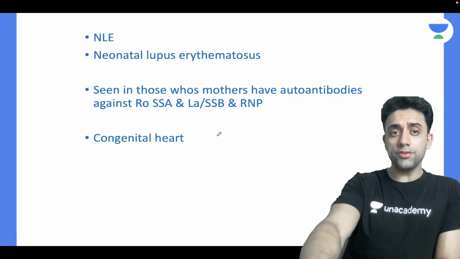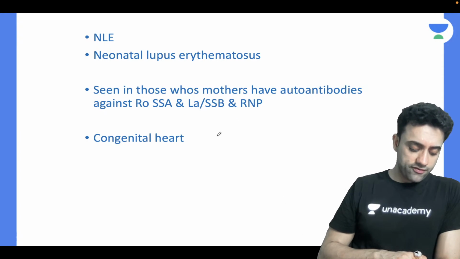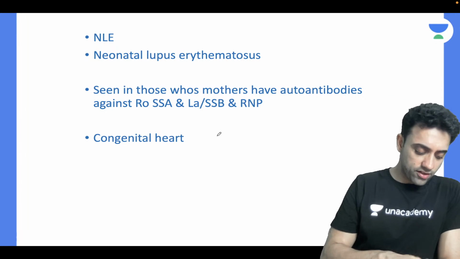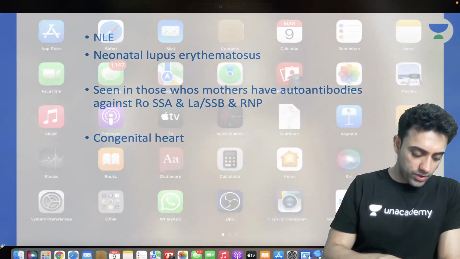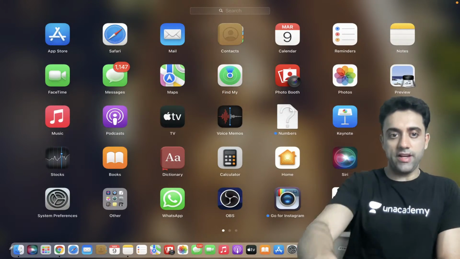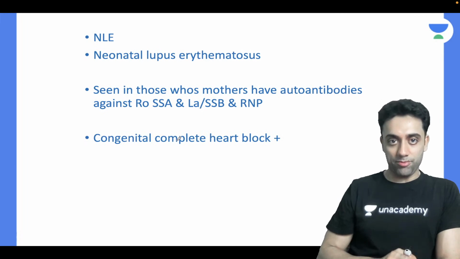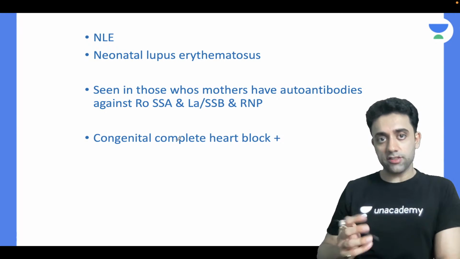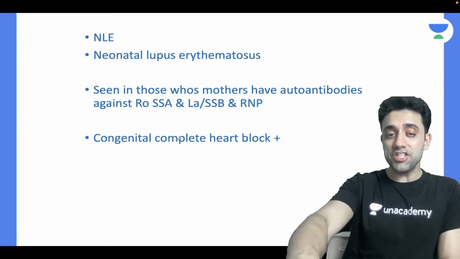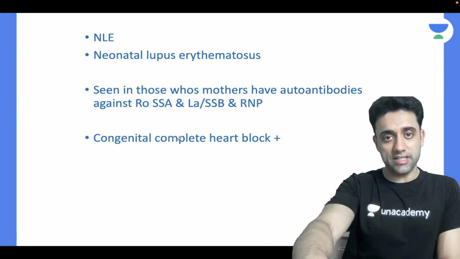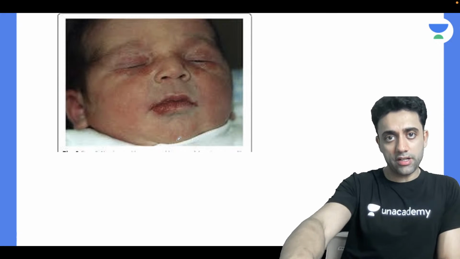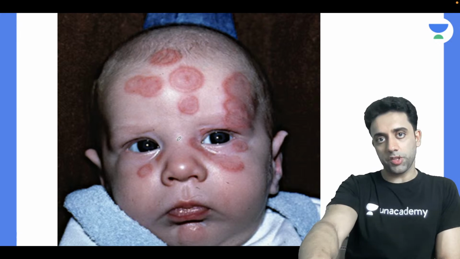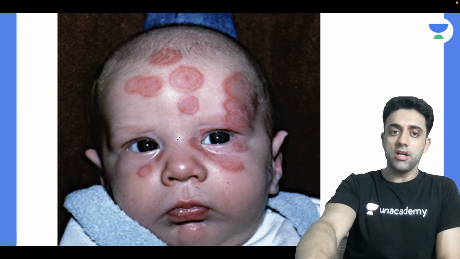Also, which is the most common congenital heart defect in a case of neonatal lupus erythematosus? What do you think? Very good. It is nothing but complete heart block. The most common congenital heart defect in neonatal lupus erythematosus is congenital complete heart block. Also, this picture of neonatal lupus is very important. It could be an image-based question for NEET PG, so you should know.